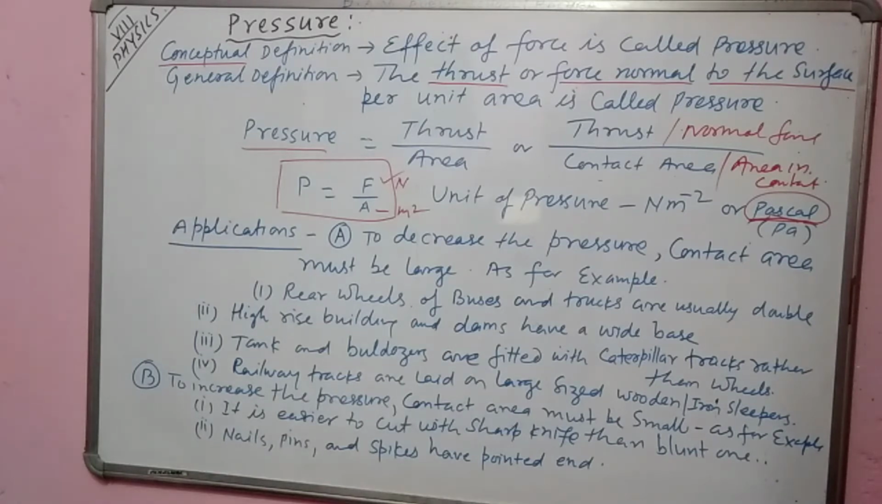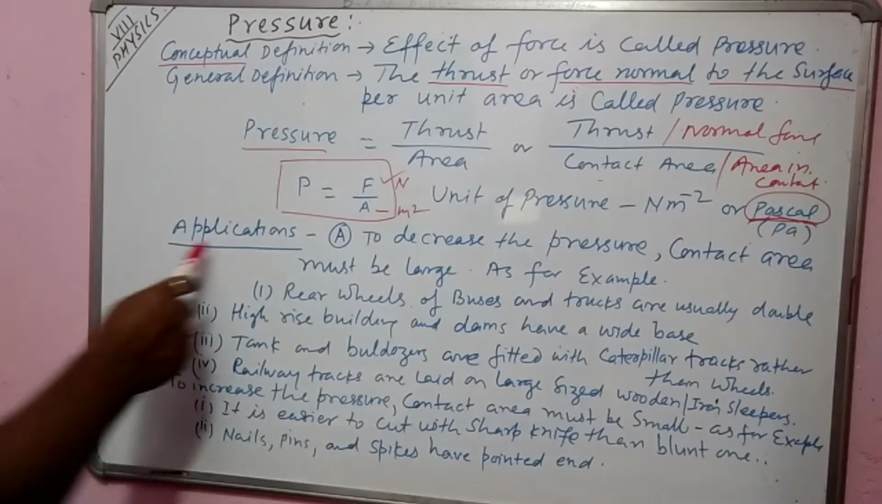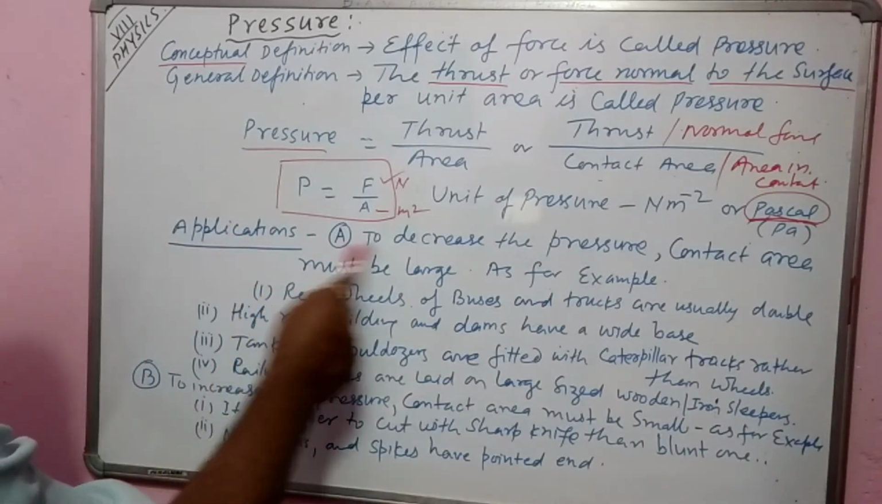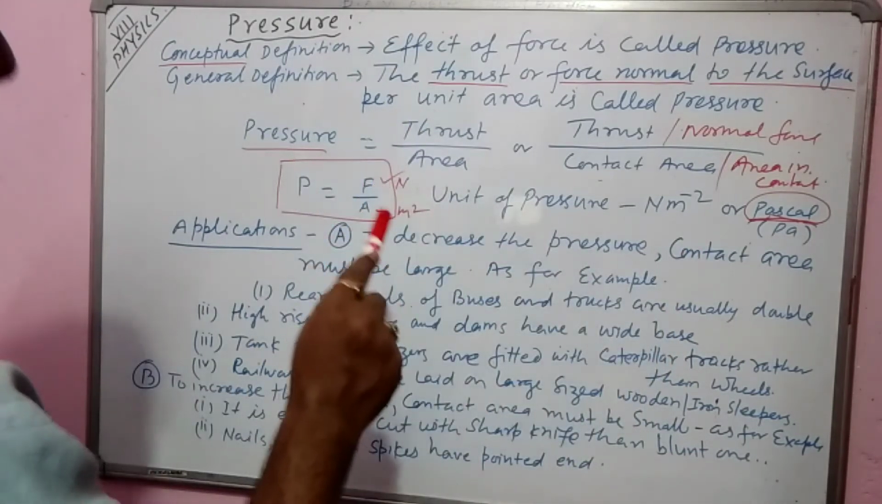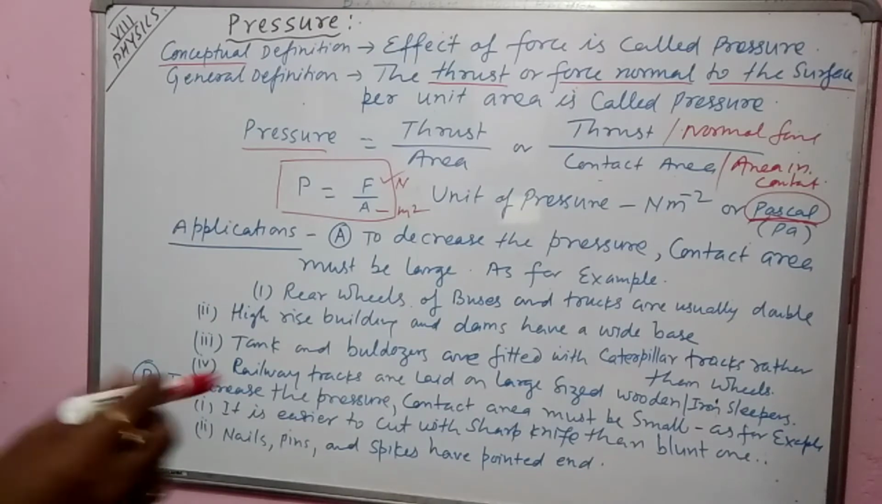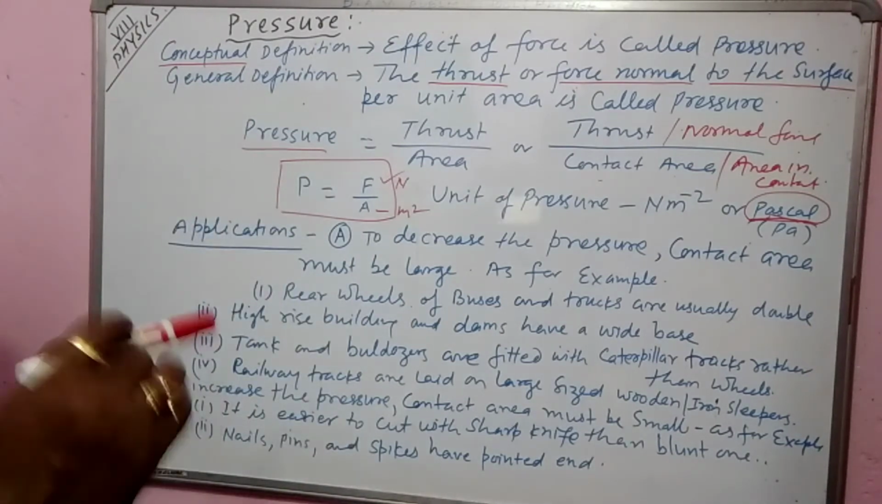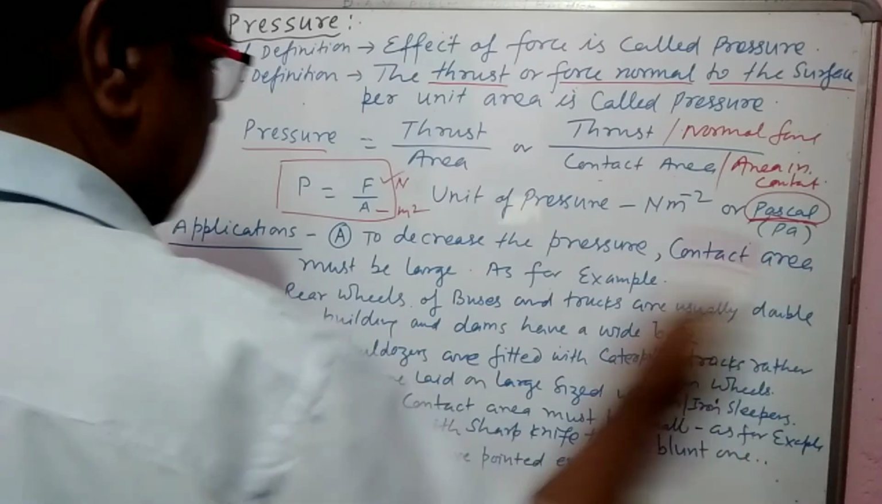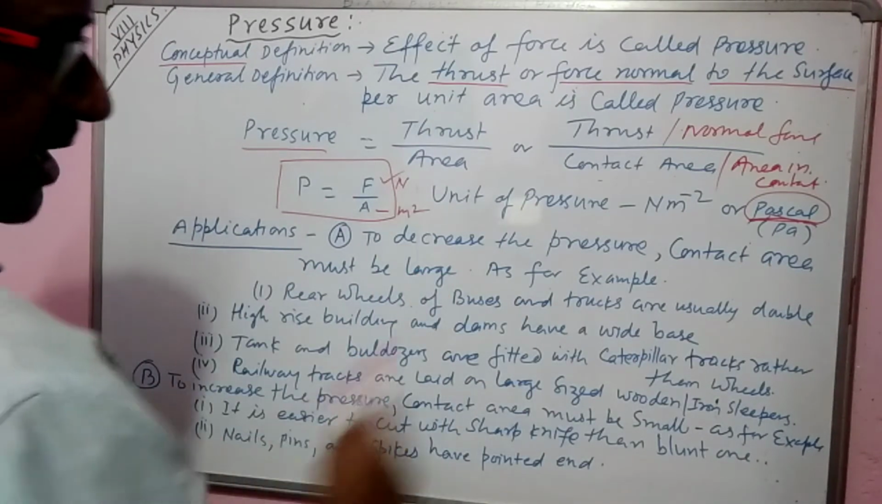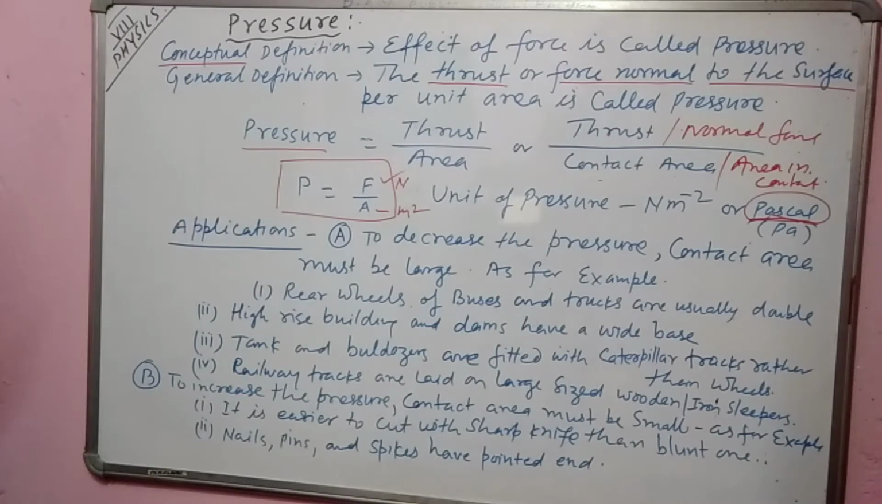Now come to the application part. I have written here application. Application A: to decrease the pressure. We require to decrease the pressure. At that time, what will be the application of knowledge of this pressure? Contact area must be larger. For example, if we want to decrease the pressure, the contact area must be larger. We must increase the contact area.